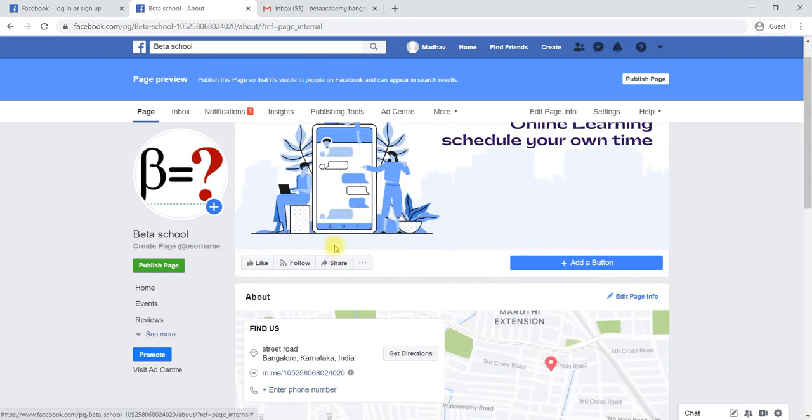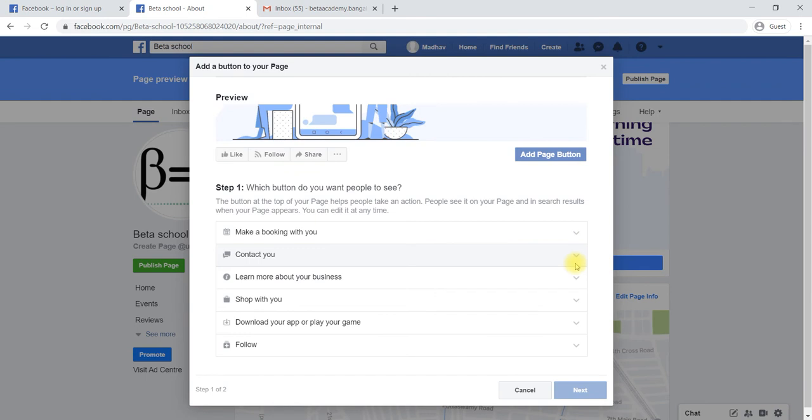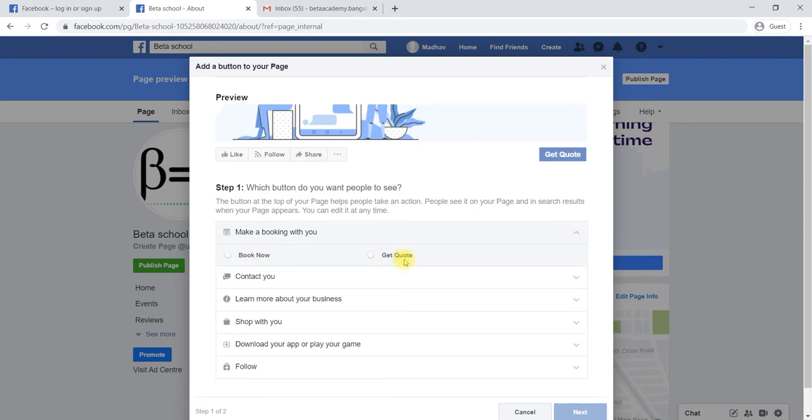The second thing: when someone visits your page, they can like your page, follow, or share. Again, you can add a button here. If someone clicks on that button, you would like to take them to your website or your WordPress. Then you can go to add buttons here, add button. Now it is asking which type of button you would like to add. Make a booking with you, like book now or get quote. Based on your business type, it will be adding buttons.